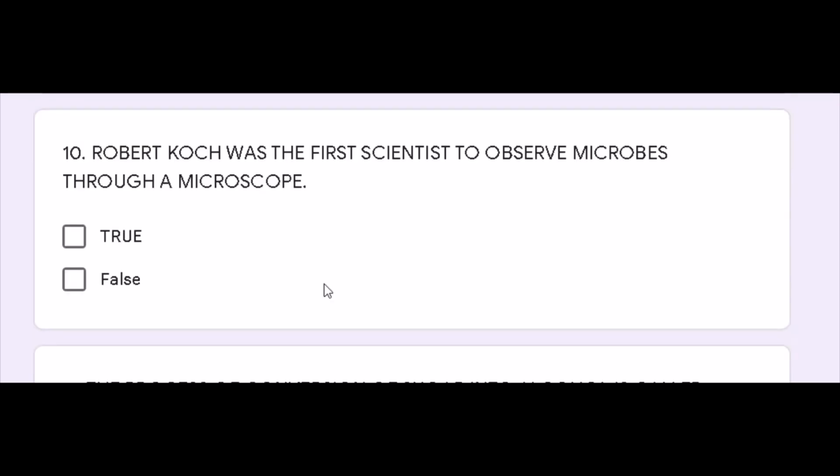Now we will move to question number 10. Robert Koch was the first scientist to observe microbes through a microscope. So this is basically a true false question. The answer of this question is false. Robert Koch was not the first scientist who observed the microbe through a microscope. Actually, the scientist who observed it was Antony van Leeuwenhoek. He was the first scientist who observed microbes through the microscope. So the answer of this question is false.